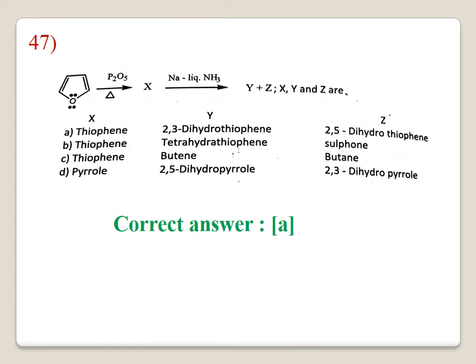Thiophene is treated with P2O5. It gives compound X. And when this is treated with sodium and liquid ammonia, it gives compounds Y and Z. The compound X is thiophene. The compound X will undergo Birch reduction. It gives 2,3-dihydrothiophene and 2,5-dihydrothiophene. The compound X is thiophene, Y is 2,3-dihydrothiophene and compound Z is 2,5-dihydrothiophene. A is the correct answer.